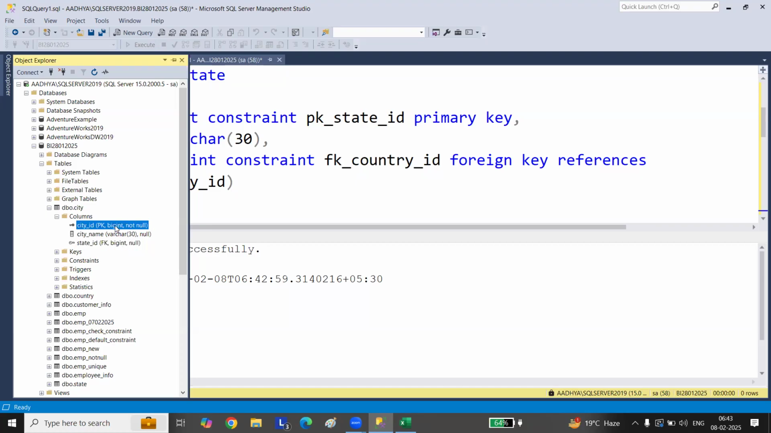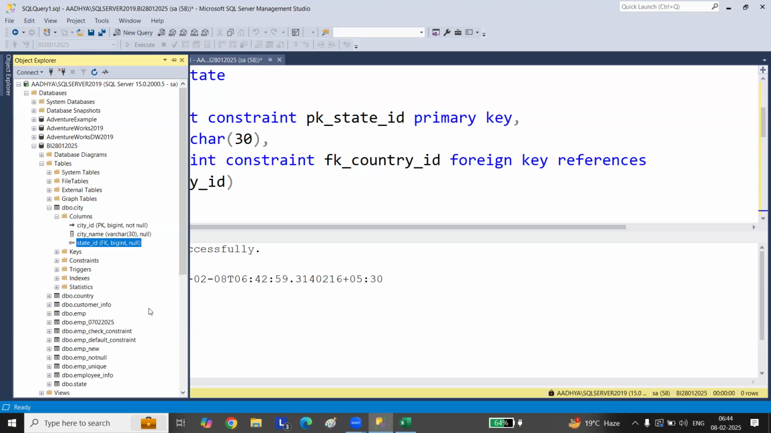So here when you say primary key, it is not null. As I told you, unique key and primary key are the same, but the only thing is unique key will allow you to insert one null value, but primary key will not allow you to insert even a single null value. And it doesn't allow duplicates either. But here you see state_ID is a foreign key, begin and null. So it will allow null values in this.